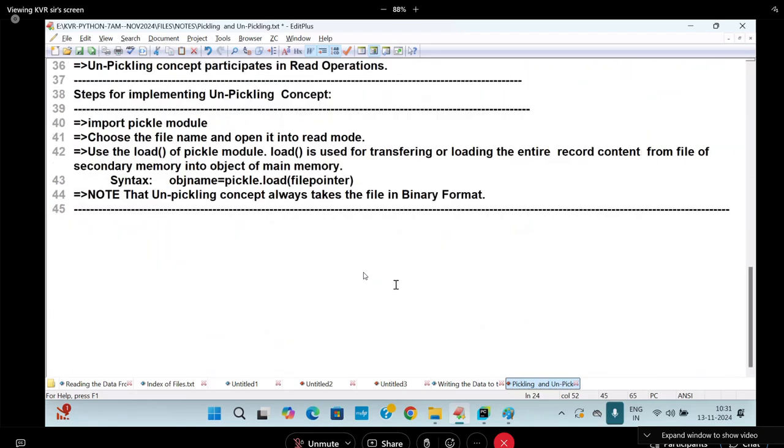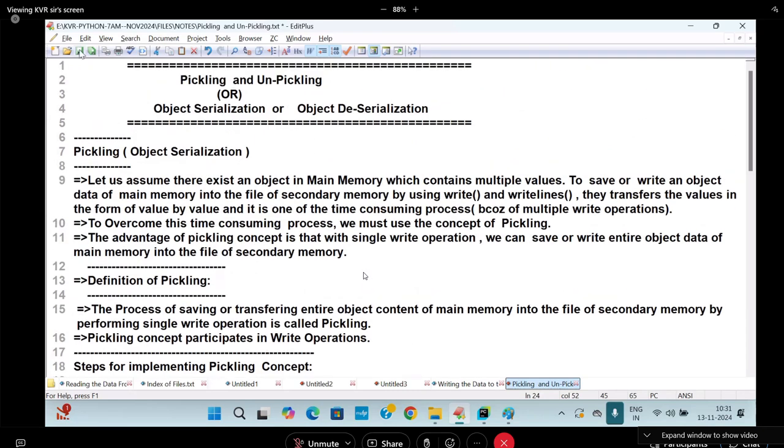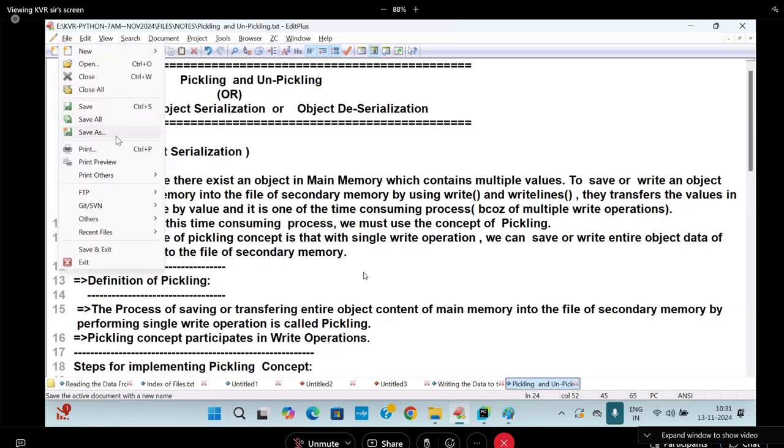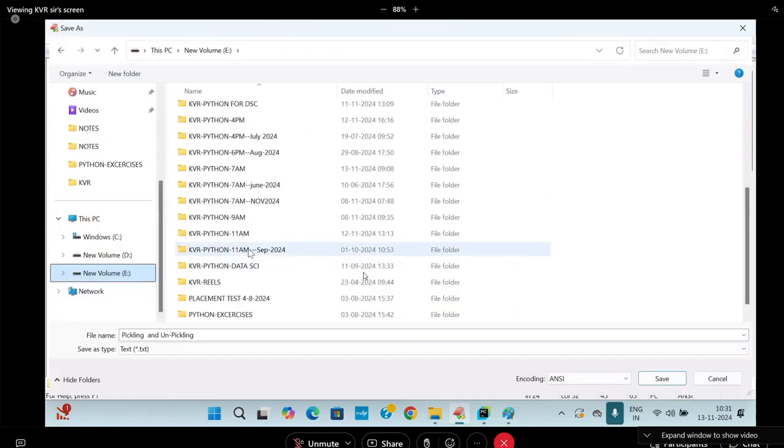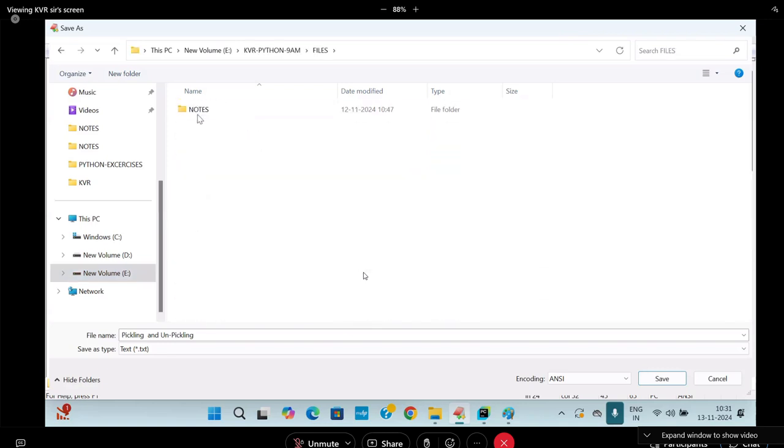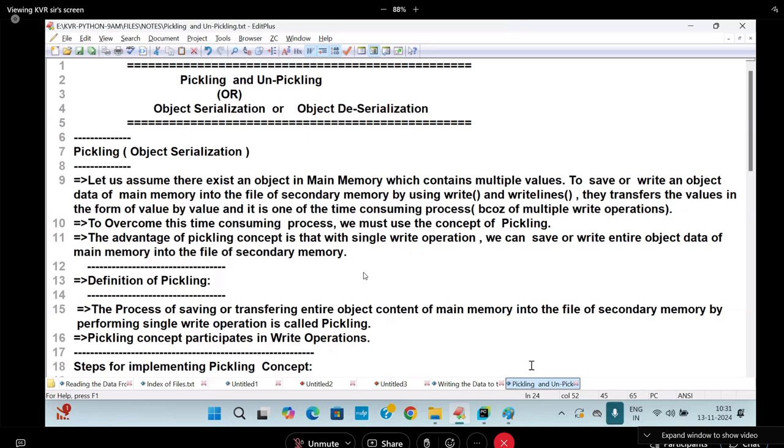Okay, write a Python program which will read student data from the keyboard and save it as a record in the file of secondary memory by using pickling concept.